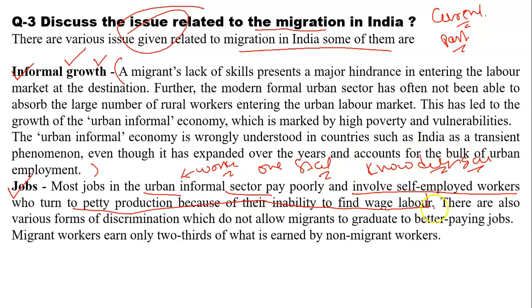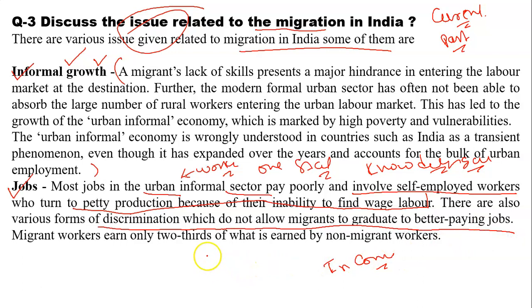And this knowledge gap will create an income gap between these two persons: the person coming from a poor state and the person who has been working in the state from the beginning. So we can say that there are also various forms of discrimination which do not allow migrants to graduate to better paying jobs.